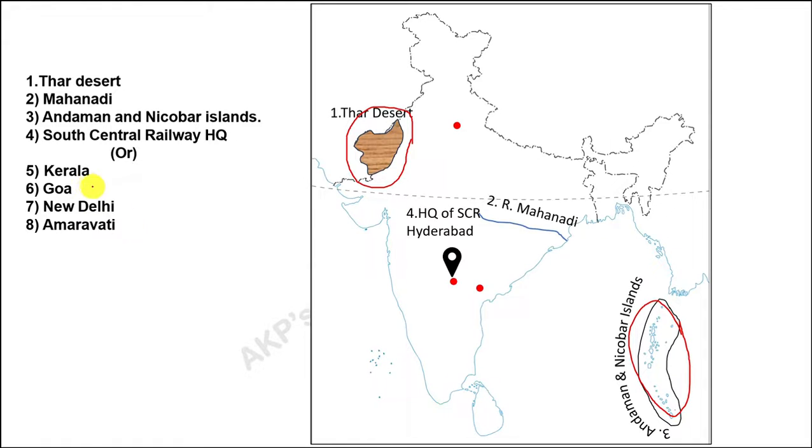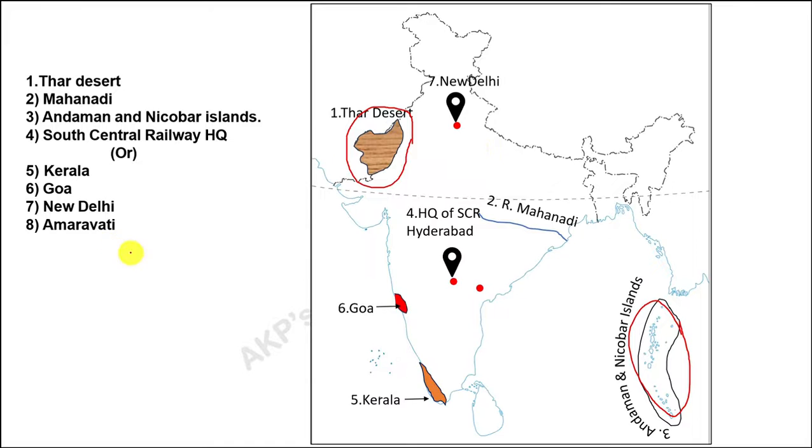Fifth one is Kerala. Kerala is in the southwest part of India, a small state. Sixth, Goa is the smallest state of India, on the west side of India. Seventh, New Delhi. New Delhi is the capital of India.